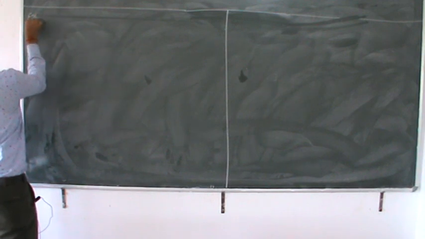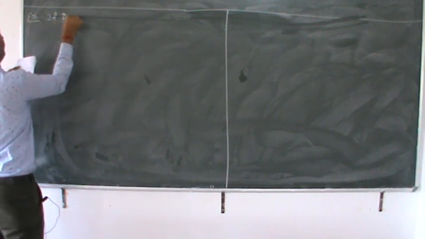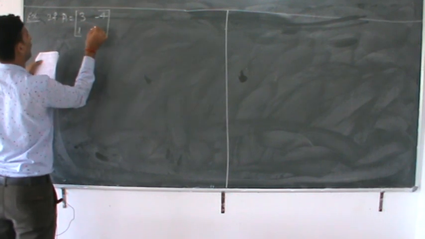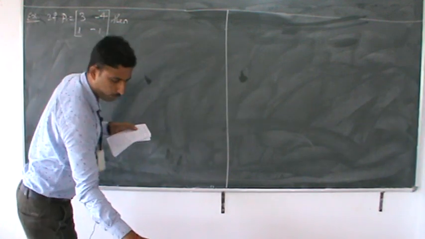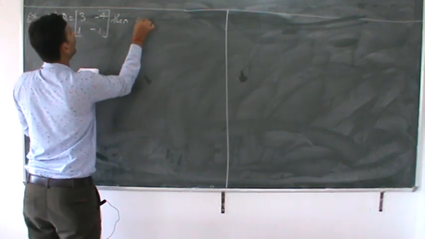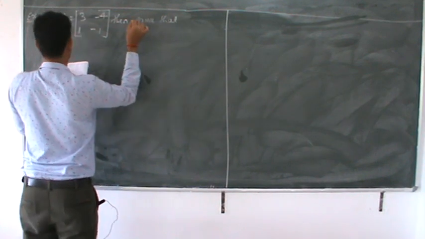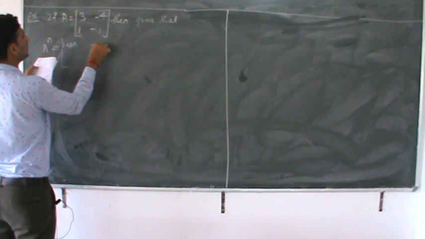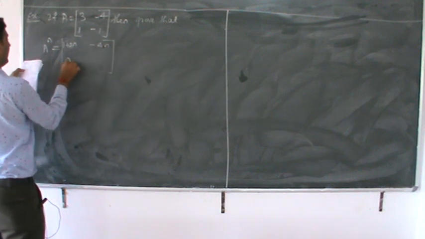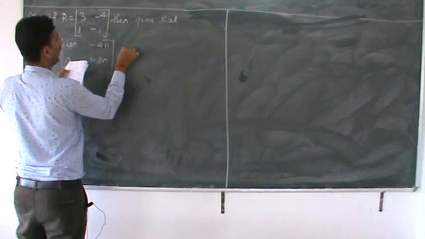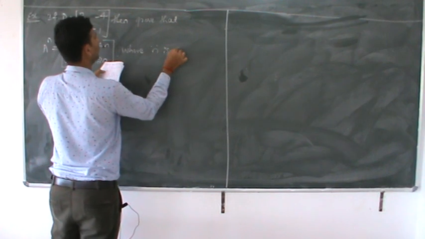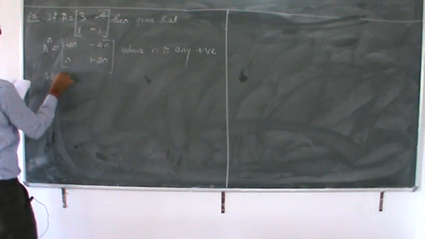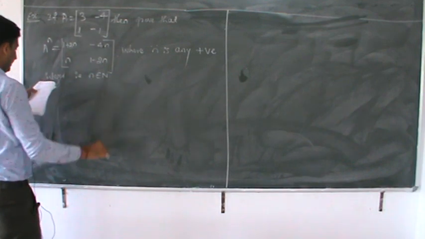Example: if A is equal to [3, 1; minus 4, minus 1], then A to the power n is equal to [1 plus 2n, n; minus 4n, 1 minus 2n], where n is any positive integer, that is, n belongs to N.